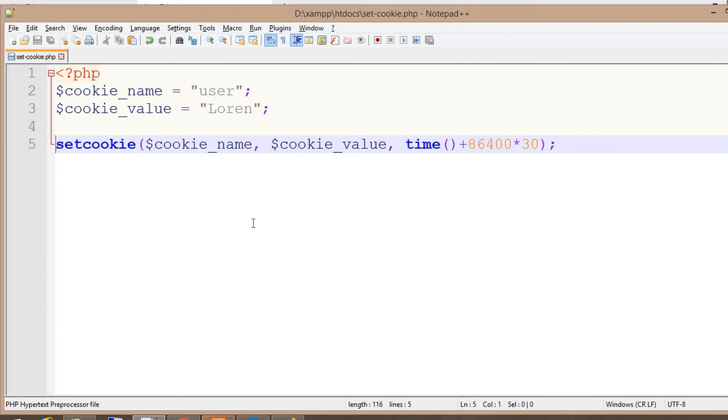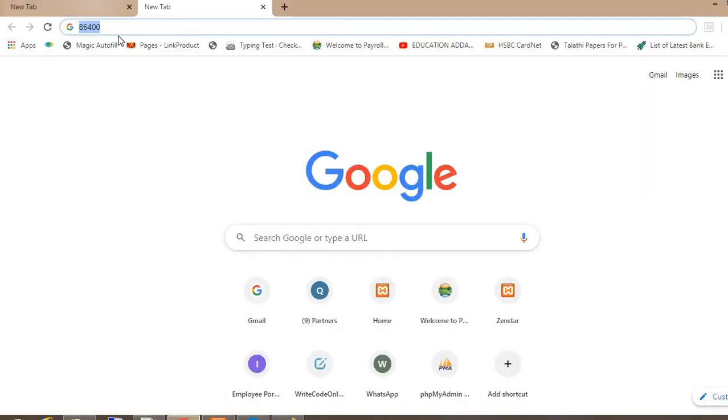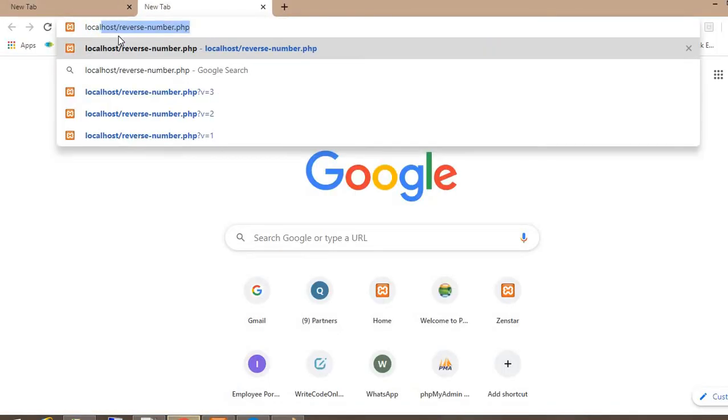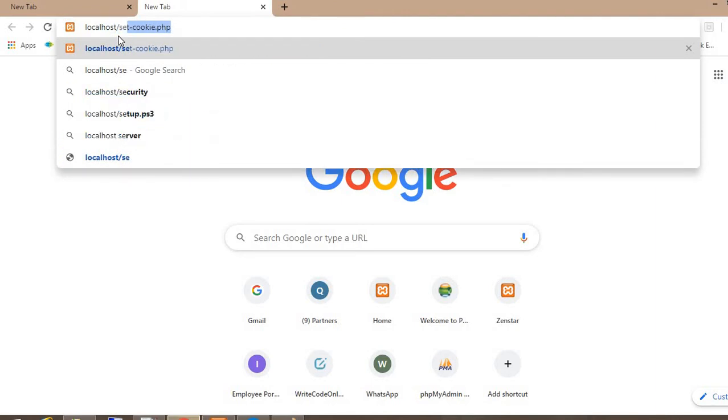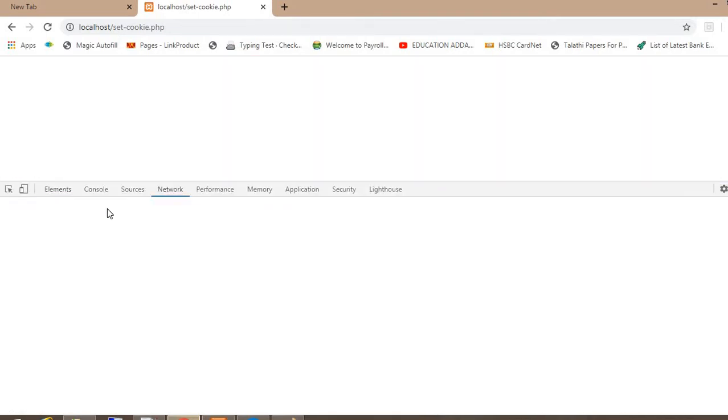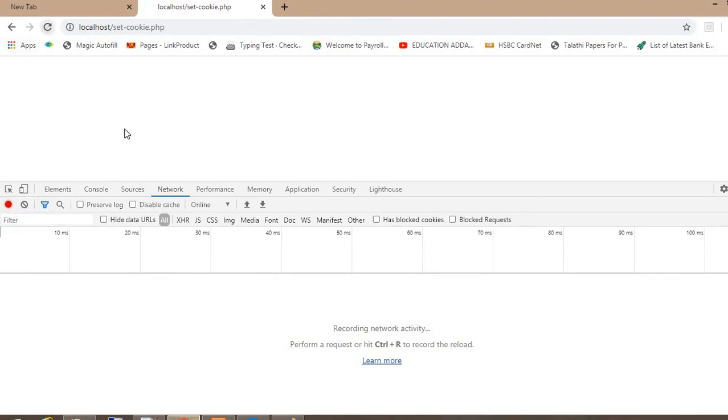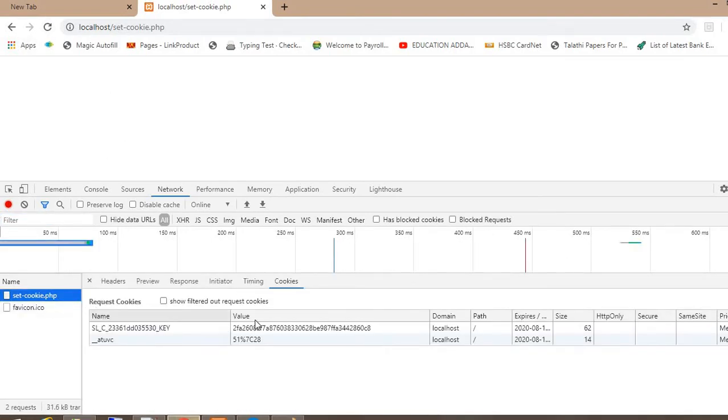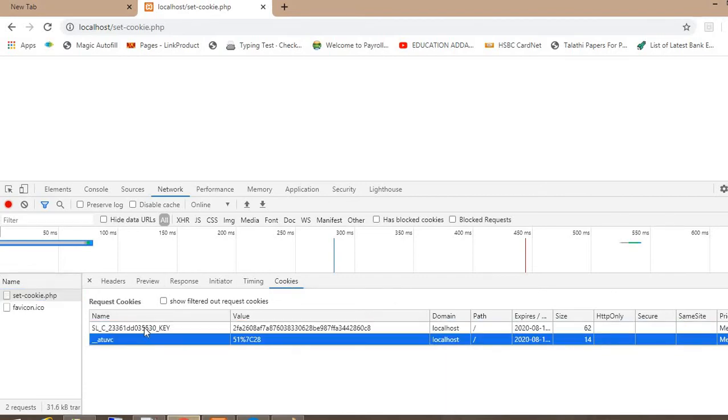So guys, before that I want to show you how we can check the cookie in the browser. I am not storing the cookie now, I'm just running this program to show you how the cookie is stored and how to check cookies. To check a cookie, you first inspect in your browser, go to the network tab, refresh it, and go to that file. There is one tab that is Cookies. There are only 2 cookies available right now.